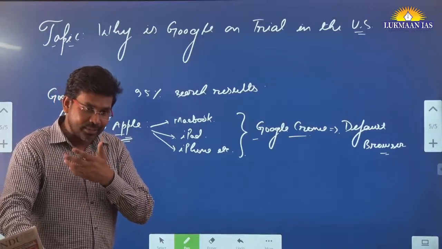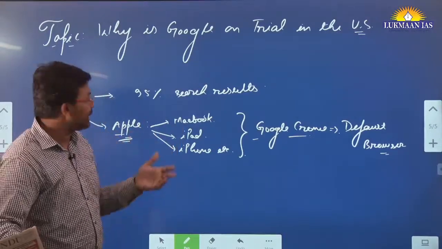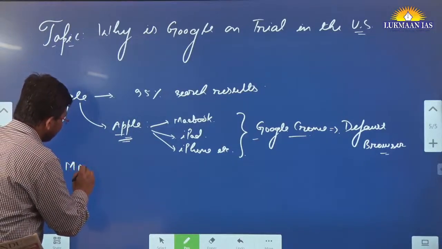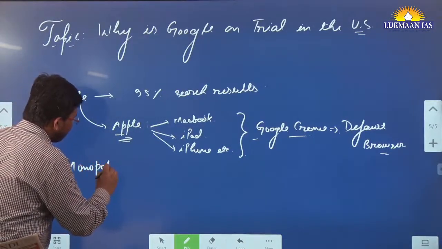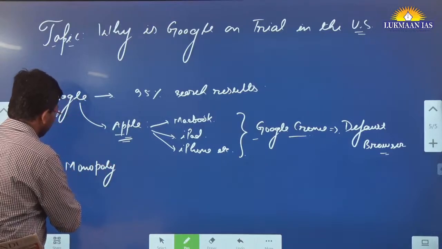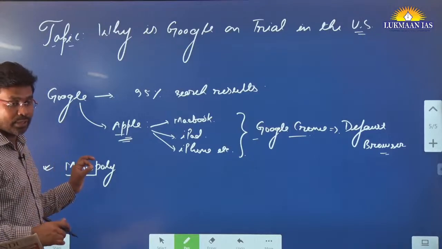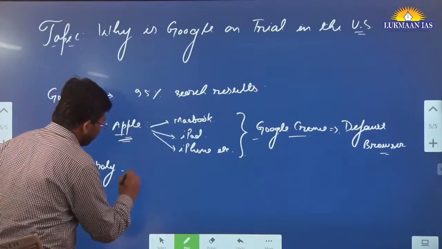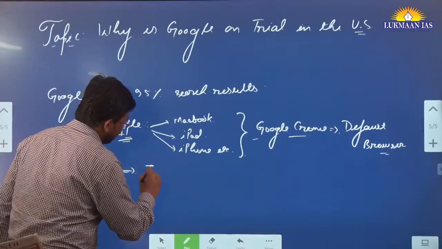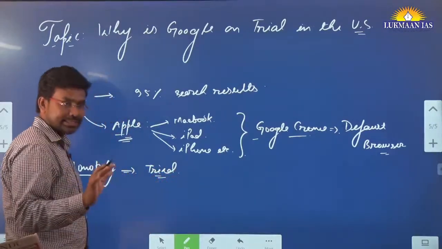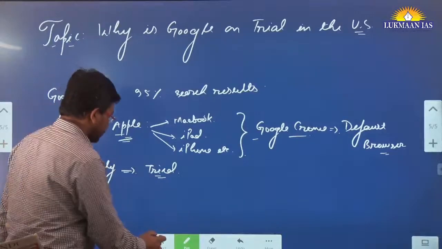Slowly and gradually Google has started creating a monopoly. It has created a kind of monopoly in the market of search engines. But this monopoly is now being tried, which means cases are filed in courts.